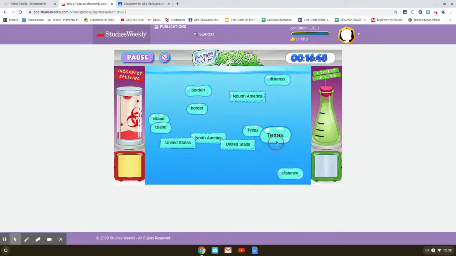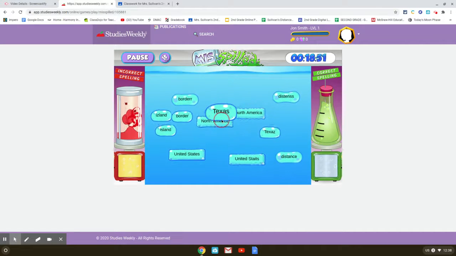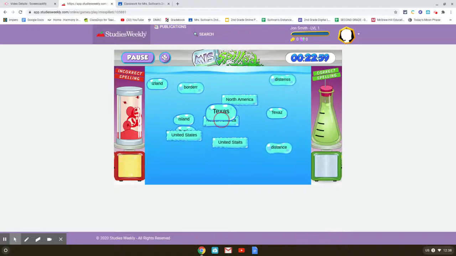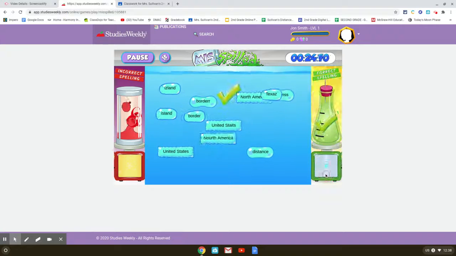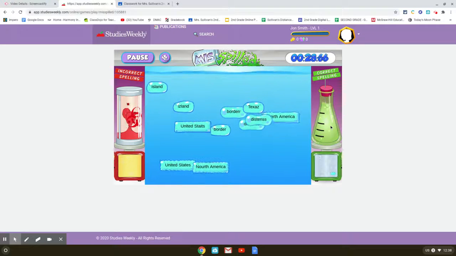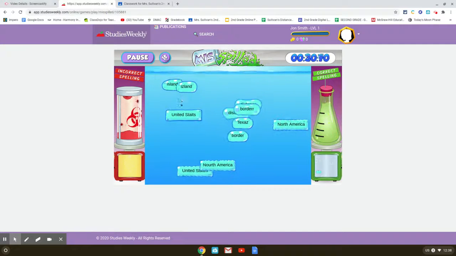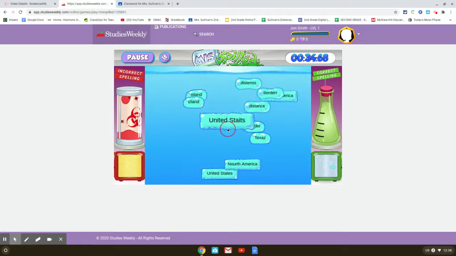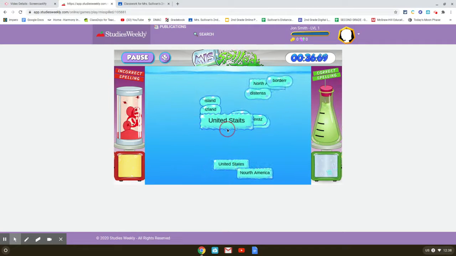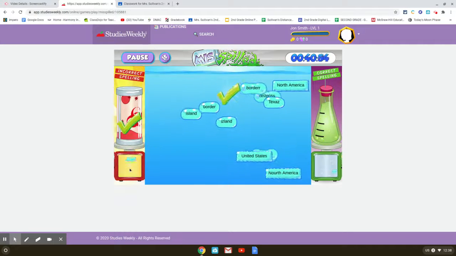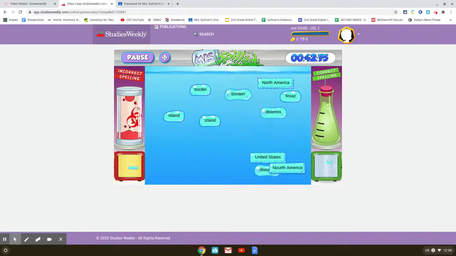So let's look at this one, Texas. Is that correct or incorrect? You're right. It is correct. So we're going to put it over here. And we get a nice little check mark. Let's take this one. United States. Is that spelled correctly? You're right. It's not. So we're going to put it over here. And we get a checkbox over there.